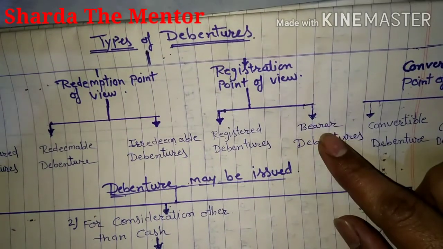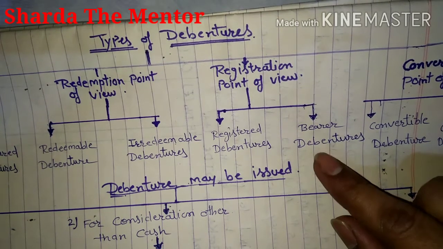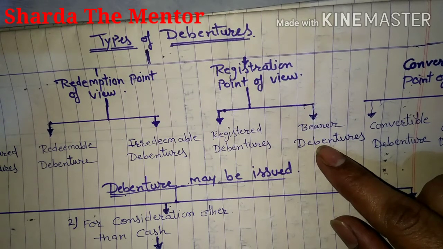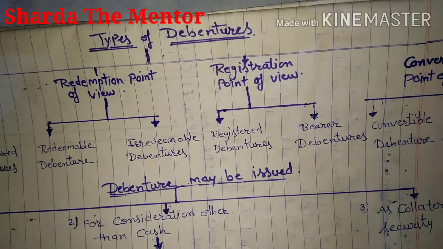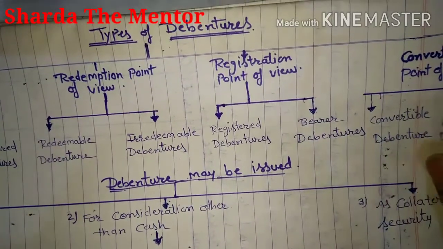And the bearer debenture is one where no record will be there in the company records. It means it is transferable. If I have a debenture and I want to sell it to someone else, it can be sold to another party, but it is not recorded in the company's record, so that is a bearer debenture.